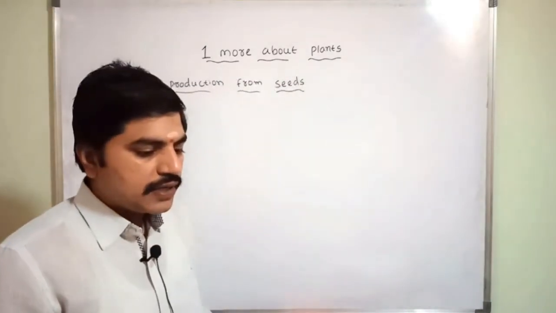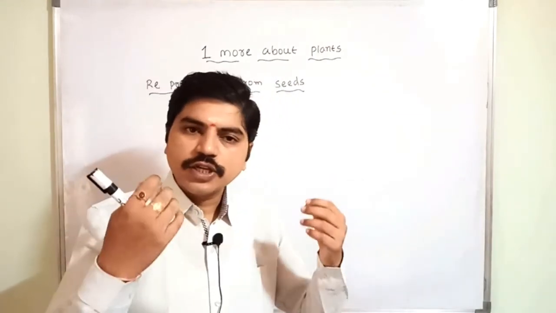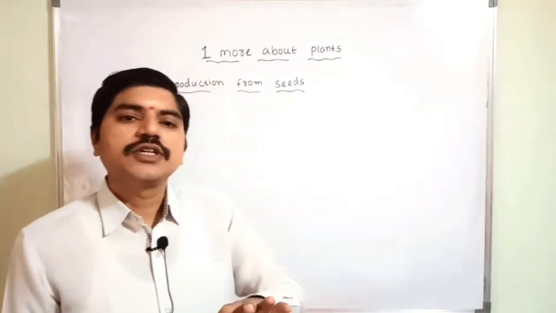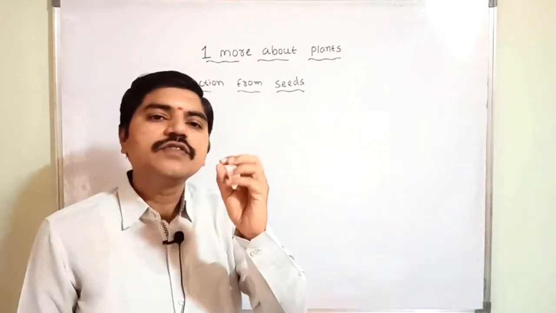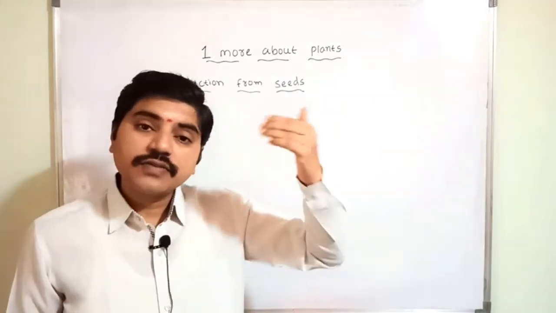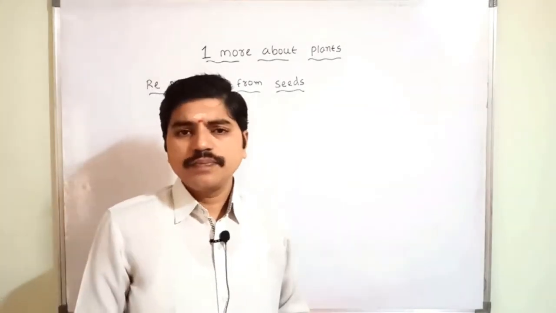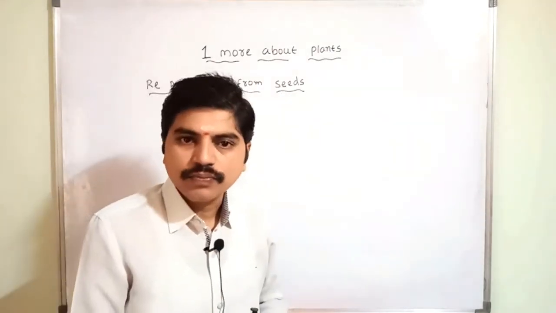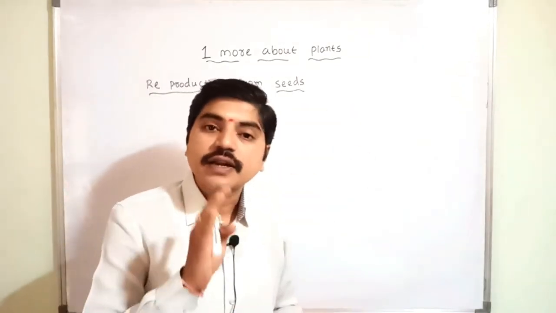And here, if all things are right, again it will try to produce a new plant. If you take any plant, what is the first stage? The plants will grow, and first it will give a flower, right? After the flower, it comes to the fruit. Any fruit, either mango, just an example I said, the mango fruit will come. In that mango fruit, the seeds are there, yes or no? Those seeds again we bury inside the soil with the right conditions.